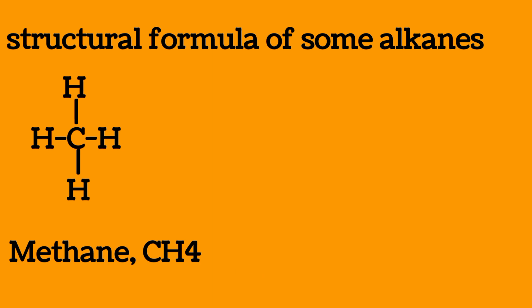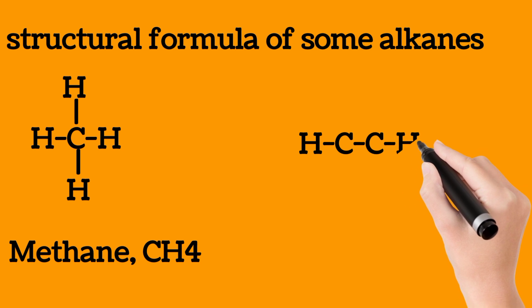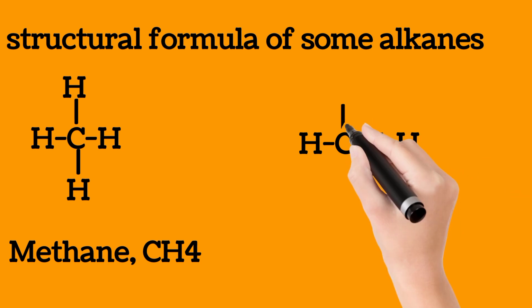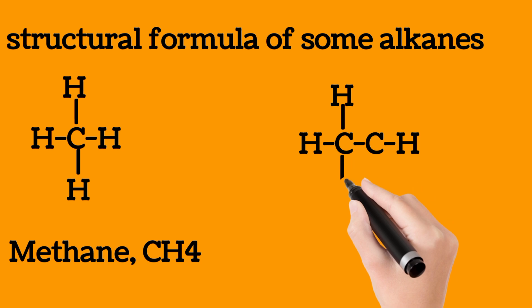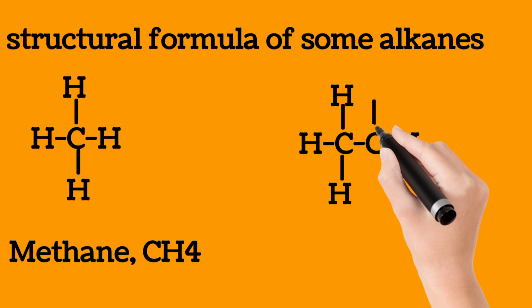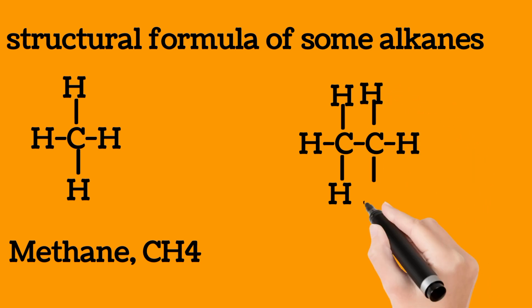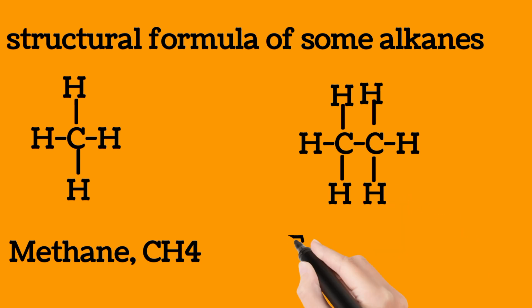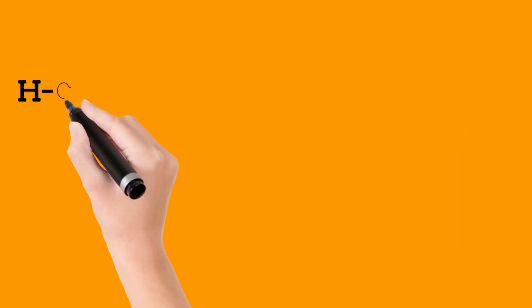The second member is ethane. Ethane has 2 carbons bonded to 6 hydrogen atoms. That is, ethane is C2H6. So these are the 2 carbon atoms bonded by single bond to 6 hydrogen atoms. You can see that each carbon has only 4 bonds, nothing less, nothing more. This is ethane. The tetravalency of carbon is always maintained.